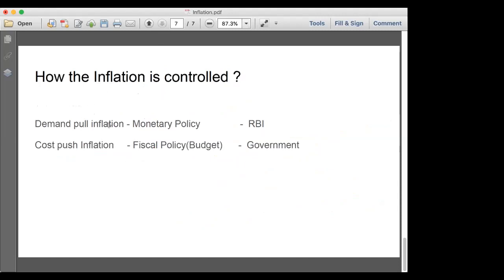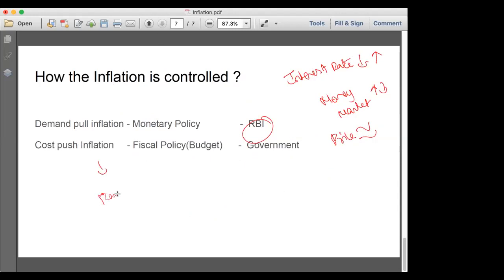Like I told you, demand pull inflation, monetary policy. Like I said, if the interest rate controlled by the RBI is increased or decreased, then obviously money in the market will increase or decrease. Then obviously the price will get stabilized by the RBI. And this increase in money concept we call demand pull inflation. And cost push inflation is the core sector or raw material price rise. How will the raw material price rise?